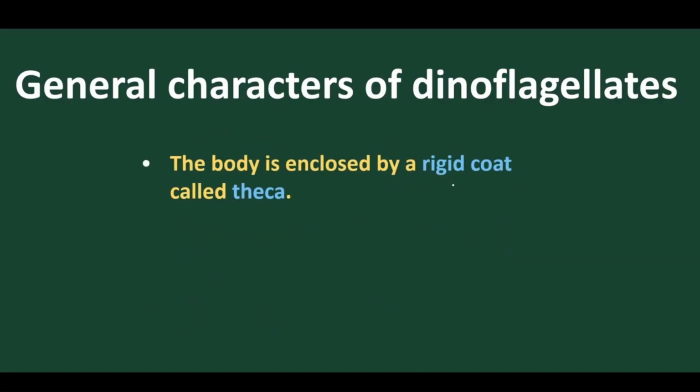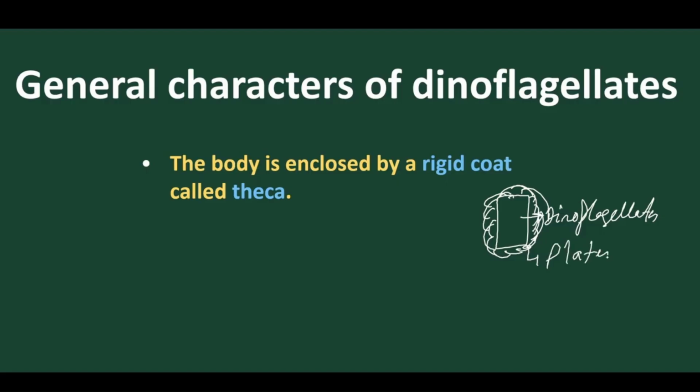Let's move. They have a rigid coat called theca. For example, suppose this is the dinoflagellate's body. Around the body, they contain a thick covering, and these coverings present around the body are plates.